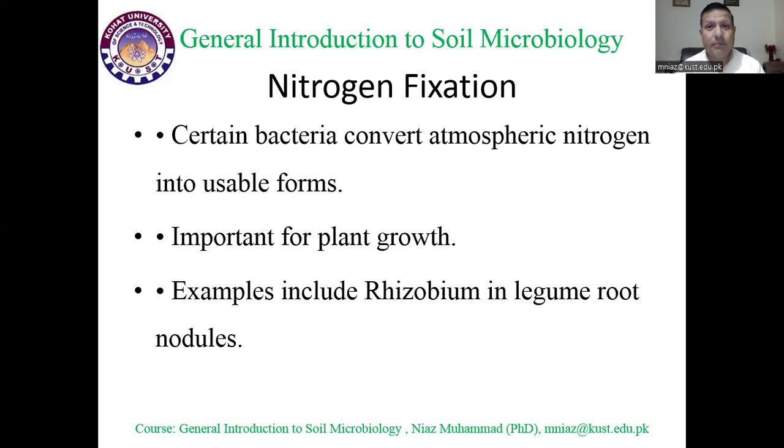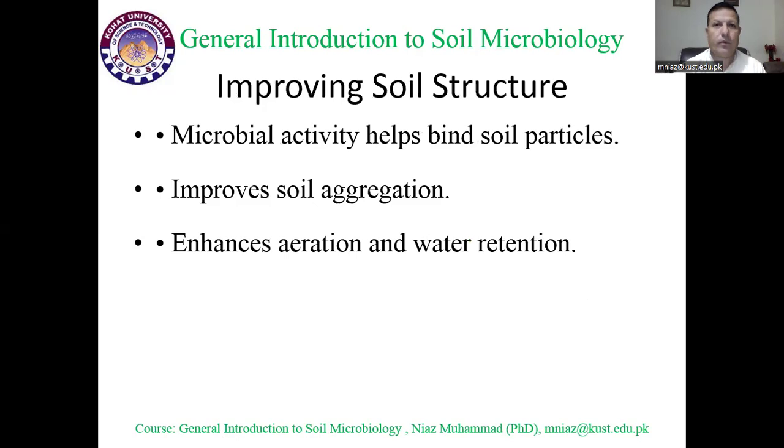Legume plants have nodules on their roots, and these nodules contain nitrogen-fixing bacteria, which convert environmental nitrogen into organic form.